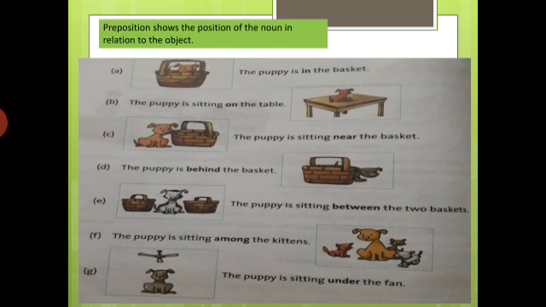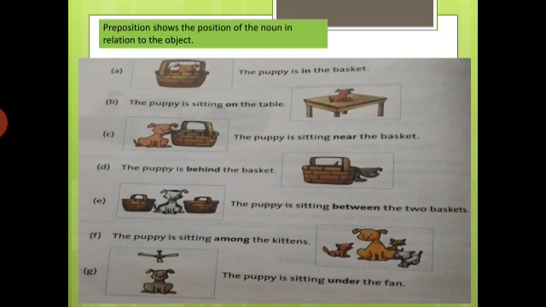Okay. Number G. Where is the puppy sitting? The puppy is sitting under the fan. Where is the puppy? The puppy is sitting under the fan. I hope you have understood. Now let's see what is next.